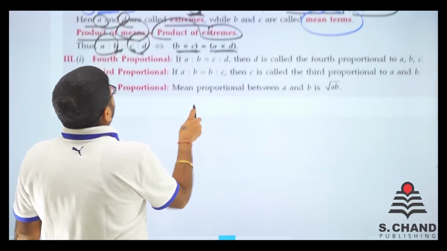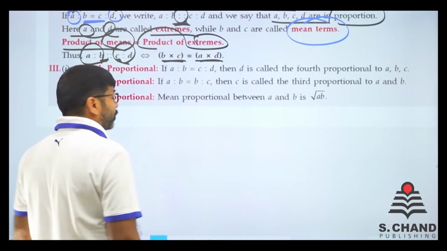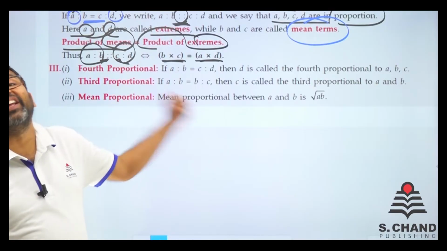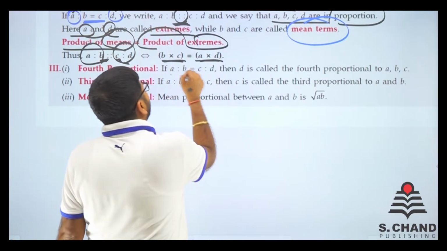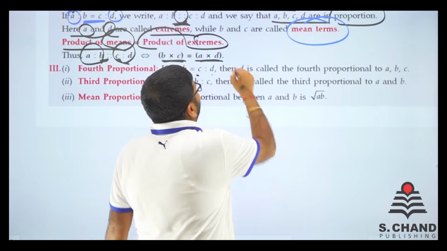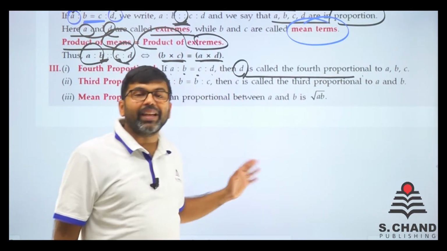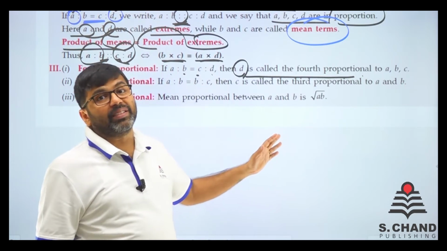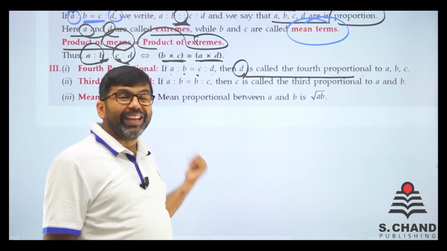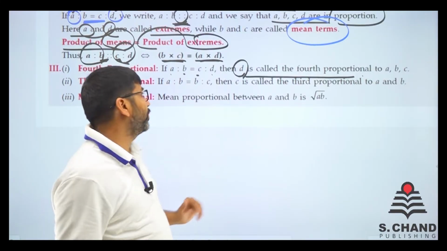The other concept is fourth proportional. Fourth proportional means A, B, C and D. D is the fourth proportional. A, B, C and D. Then D is called the fourth proportional. Why? Because A, B, C, D are in proportion. So A, B, C, then D is the fourth proportional to A, B, C.